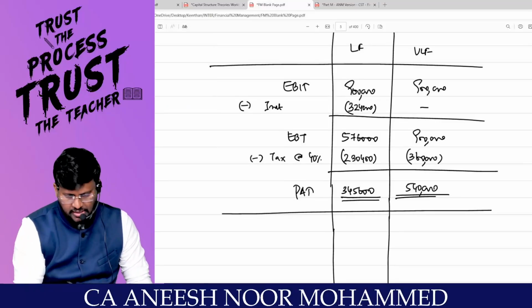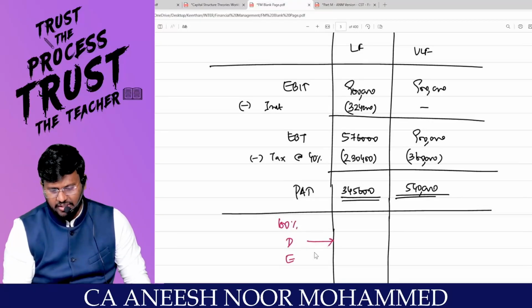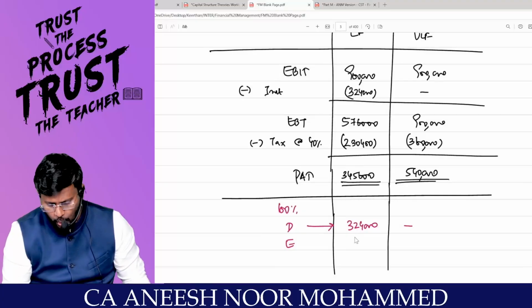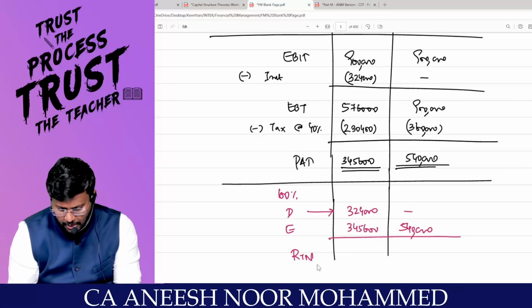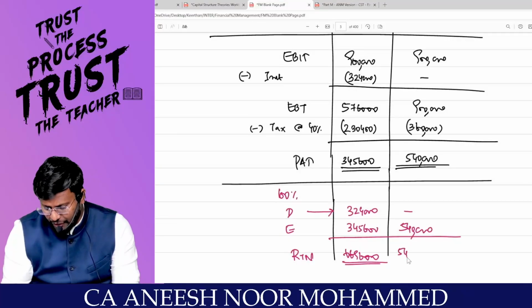If you are holding 100% of the debt and equity, will you get interest from the first company? You would have got interest of 3 lakh 24,000, and from the second company, you would have got 0. Am I right? As equity holders, you would have got 3 lakh 45,600 here, and here you would have got 5 lakh 40,000. So total return from the company: 3 lakh 24,000 plus 3 lakh 45,600 comes to 6 lakh 69,600 from company number 1, and 5 lakh 40,000 rupees from company number 2.